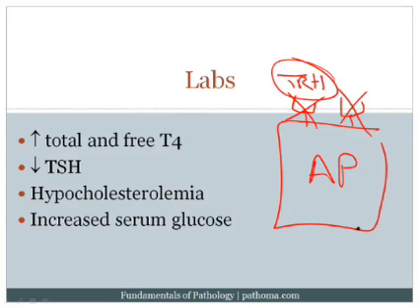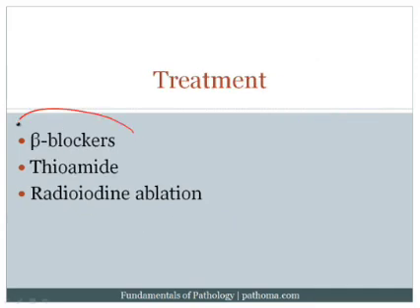The patients will also have hypocholesterolemia. I've already explained that. And they'll have an increased serum glucose. I've already explained that as well. The treatment for Graves' disease includes beta blockers. Again, you're trying to block the effects on the sympathetic nervous system. Thioamide is another treatment. This is a drug that has the ability to block peroxidase.